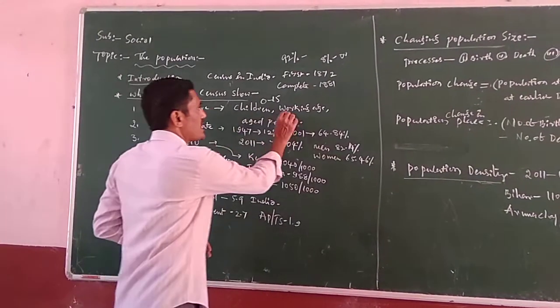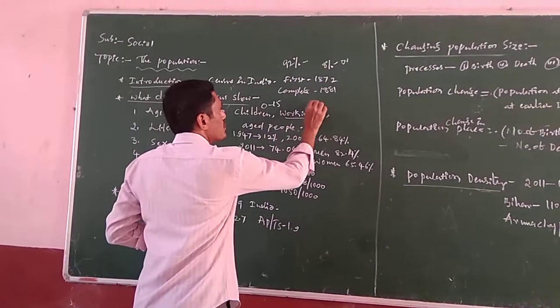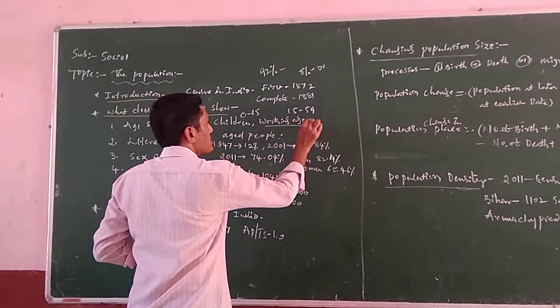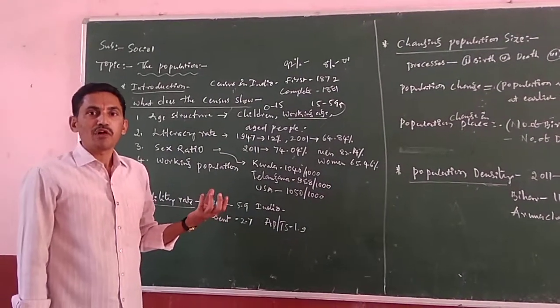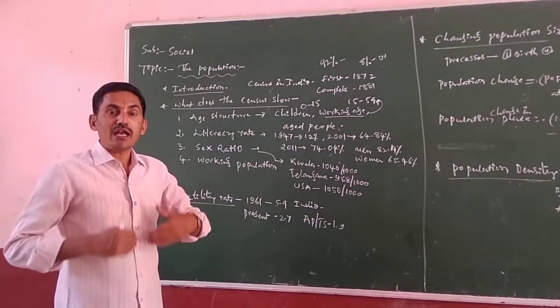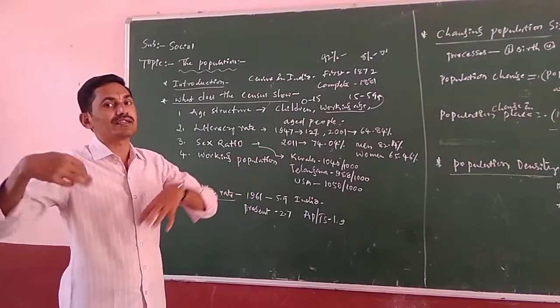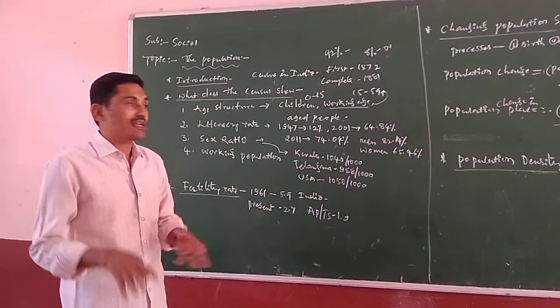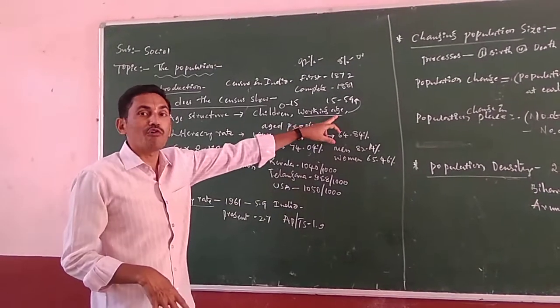Working age people means 15 to 59 years, male and females. They can work and earn money, and they serve their children and their elders. So children and aged people are completely dependent on working age people.